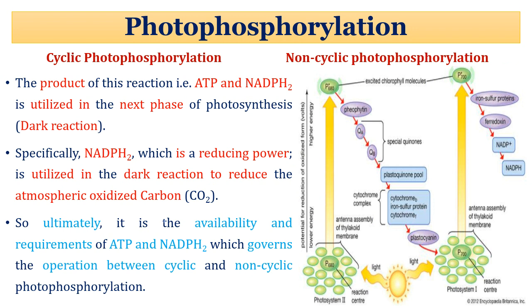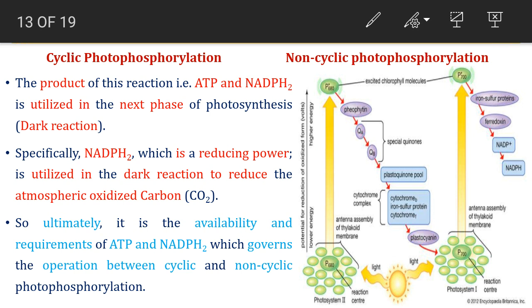This is the third and last step of light reaction, that is photophosphorylation. There are two types of photophosphorylation: cyclic photophosphorylation and non-cyclic photophosphorylation. After excitation of electron from photosystem 2, the various electron carriers involved in this series are: first, the primary acceptor of electron is the pheophytin, then it passes electron to the quinones.